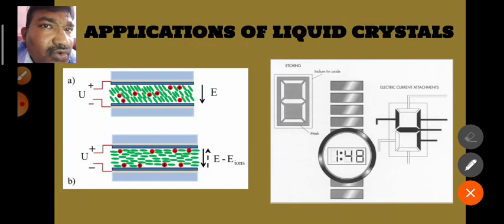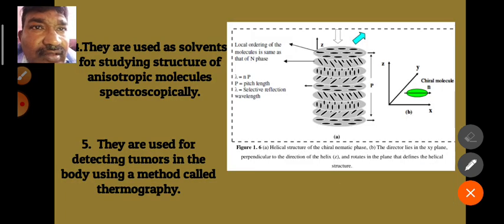Here in this picture, we can observe how these liquid crystals work. The fourth application is that they are used as solvents for studying the structure of anisotropic molecules spectroscopically. And the fifth application is that they are used for detecting tumors in the body using a method called thermography.